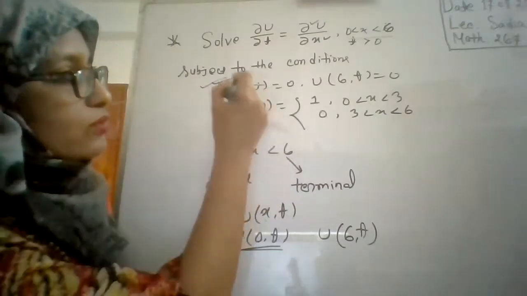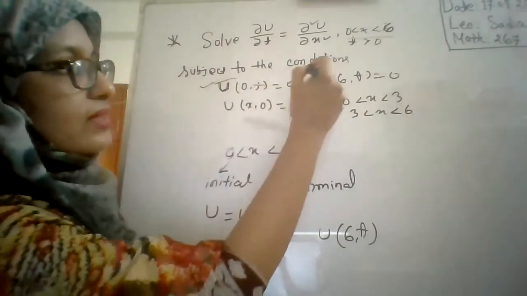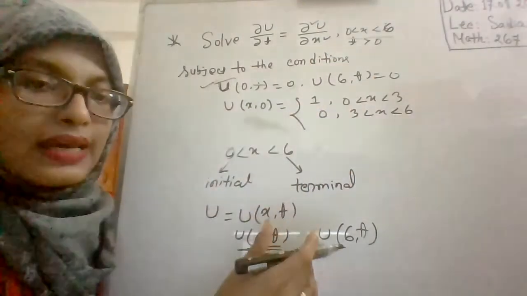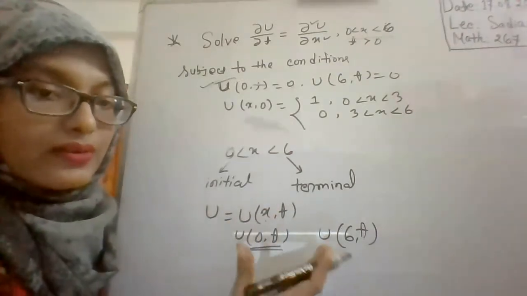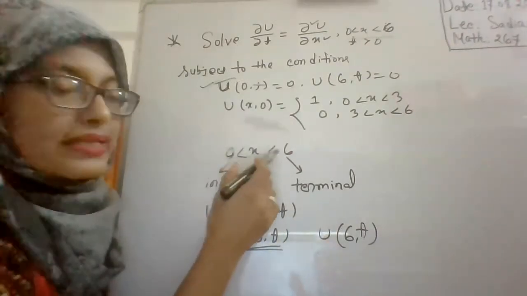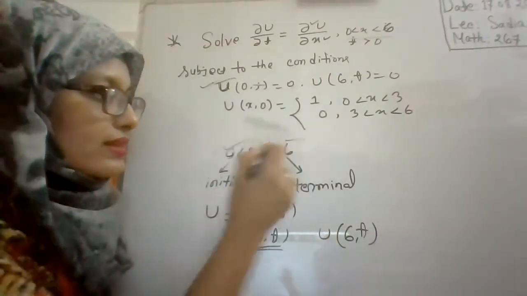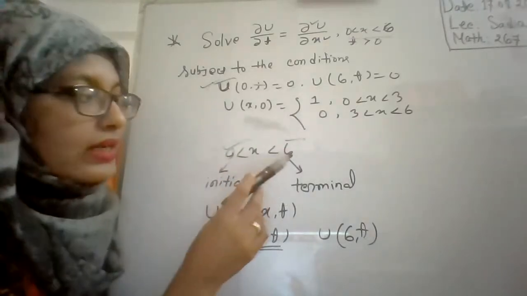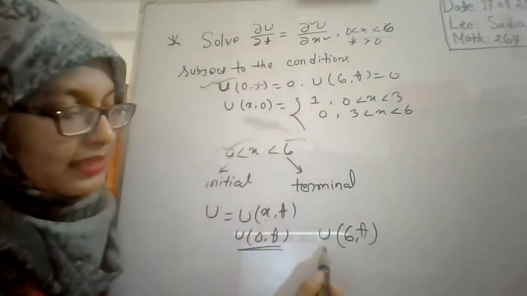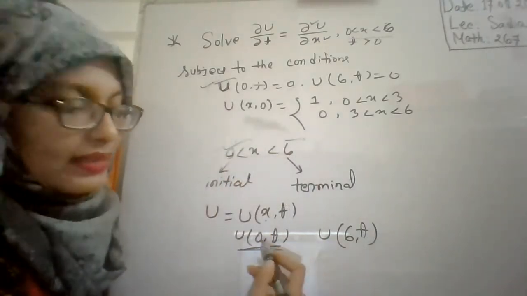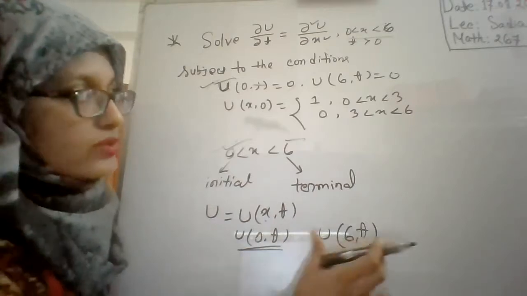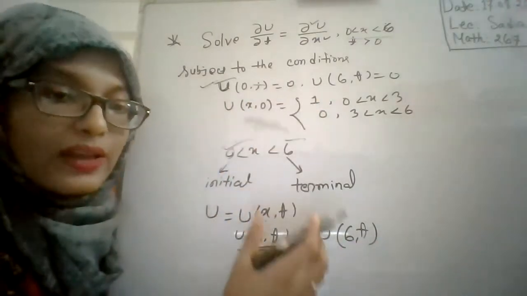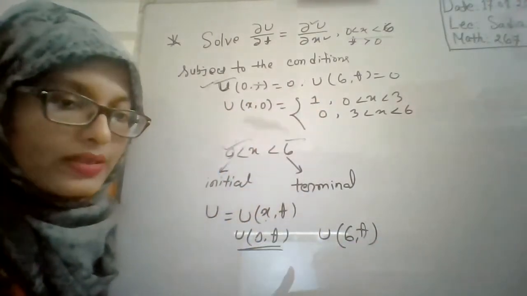So these two conditions give the values of your function at the boundary of your region, right? Here, 0 less than x less than 6, these are the boundaries. This is the starting boundary and this is the ending boundary. Since 0 and 6 are the starting and ending points, these two conditions represent the value of your function at the boundary points, right?